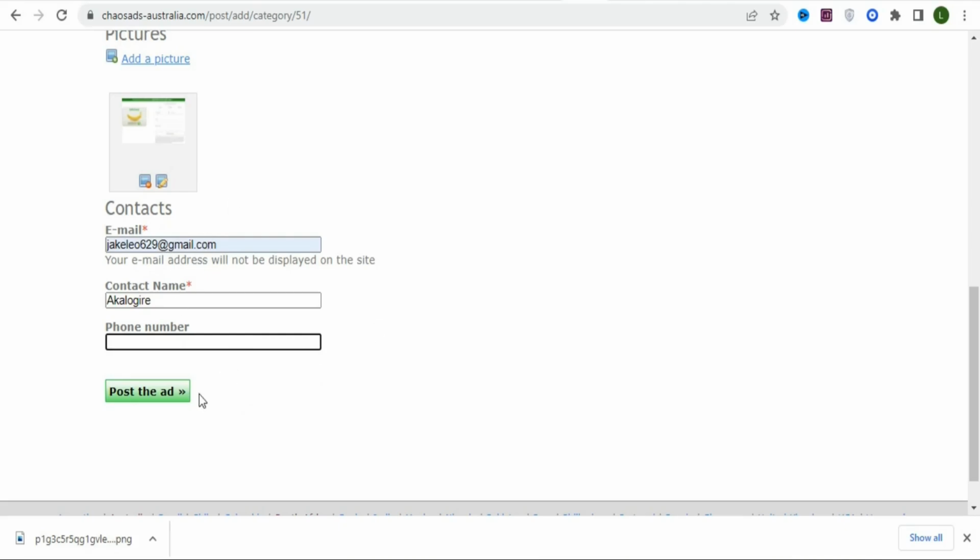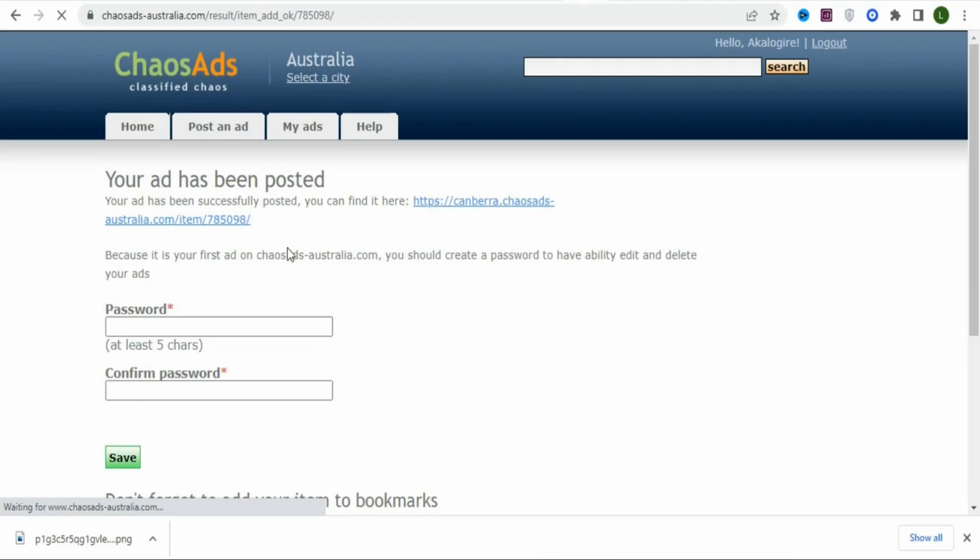Once you enter all the details, the next thing is that you are going to post the ad onto the platform. So just click on post the ad so that your ad can be posted onto the platform. As you can see right here, your ad has been posted. Now your ad is live on the platform, and you are going to be getting people to click through it and then enter their mobile numbers for you to earn money on CPA Grip.